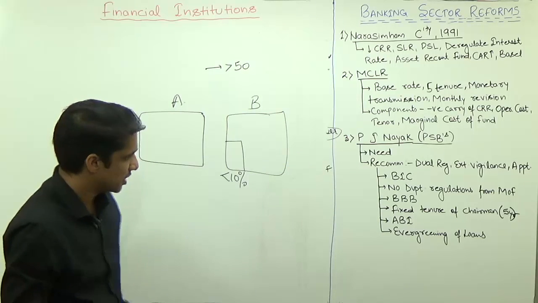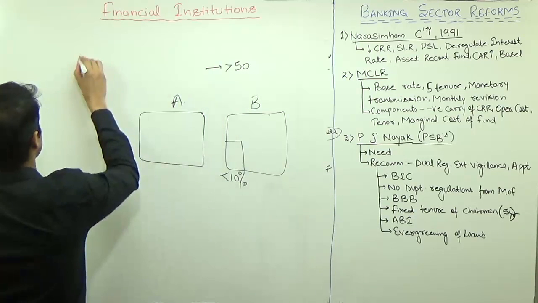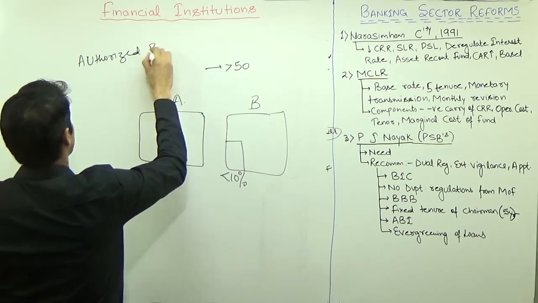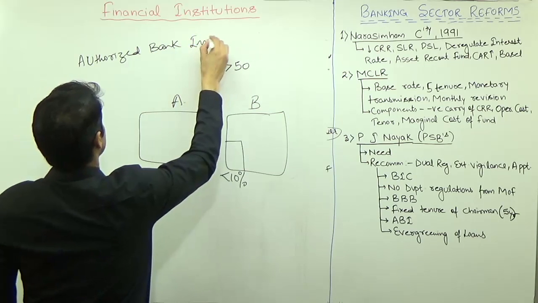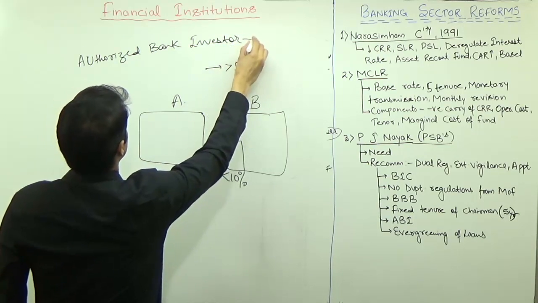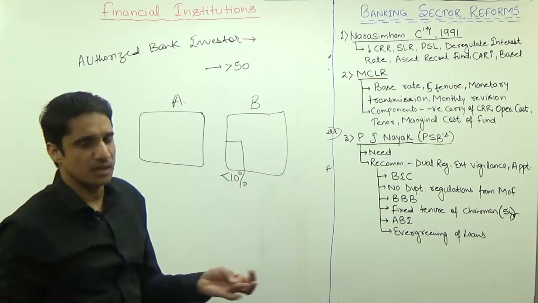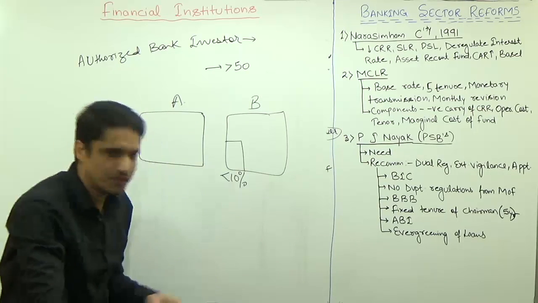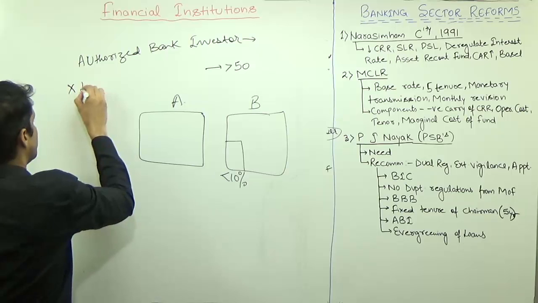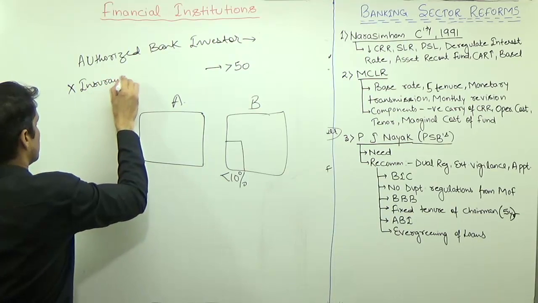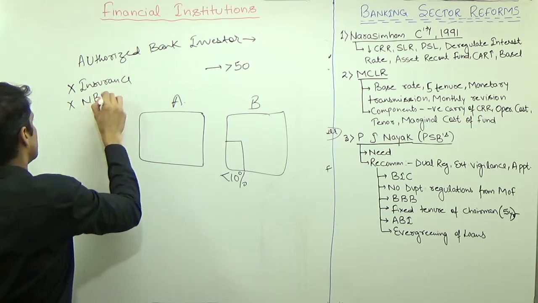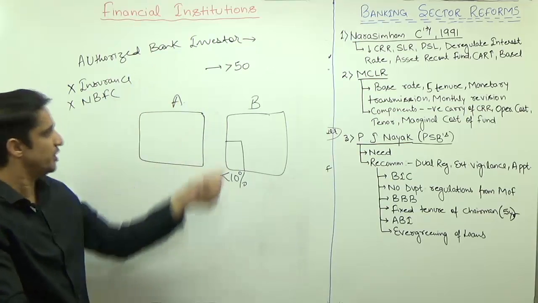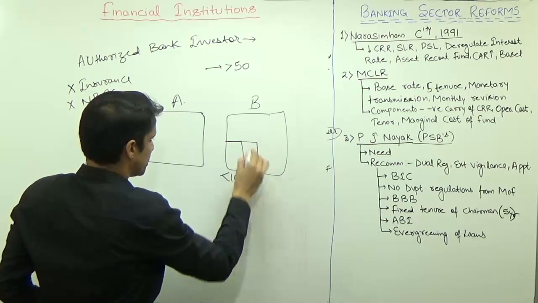So PJ Nayak suggested creating a new entity known as an authorized bank investor, designated as ABI. This ABI can be a mutual fund, this ABI can be a provident fund, but this ABI cannot be an insurance fund and cannot be any NBFC. So these two are not allowed, because it is a special type of investor to whom you are allowing to invest up to 20%.